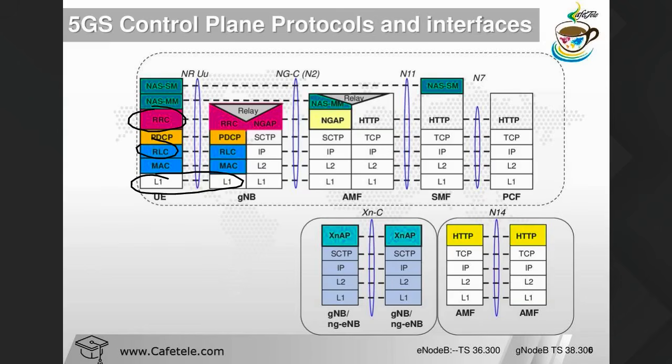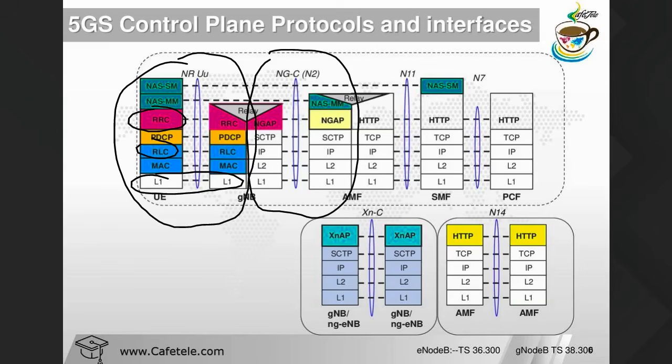Okay, now we can move to this side. After transferring this data, this is your protocol stack. Now after that, this interface we call the NR-U interface. This interface we call from the gNodeB to the AMF, NG-C. NG means next generation control plane. In LTE we called it S1-C, S1-CP, right? In NR we call it NG-C, NG-U. This interface we call the N2 interface.